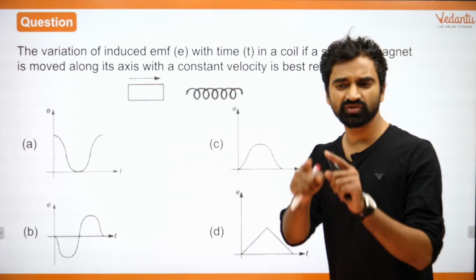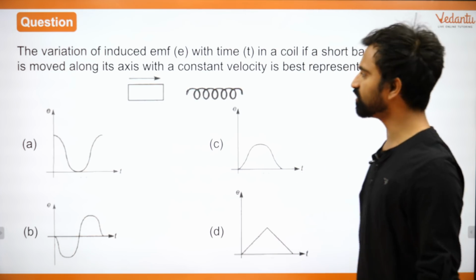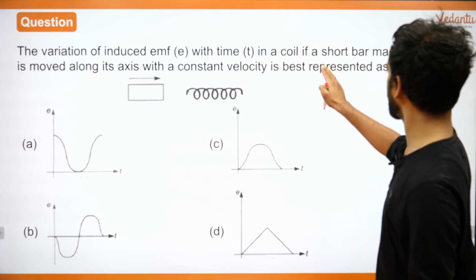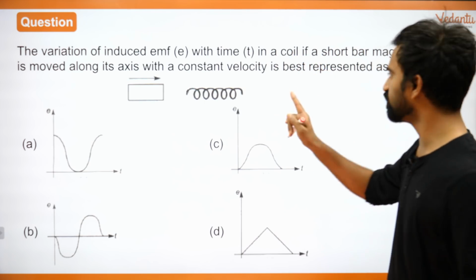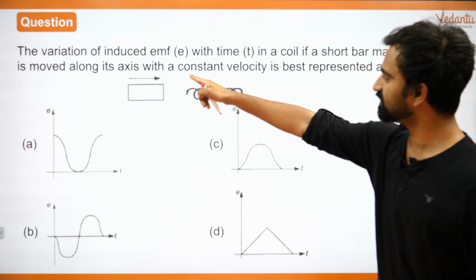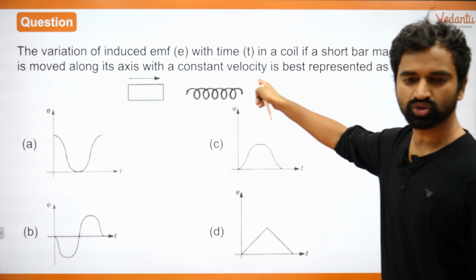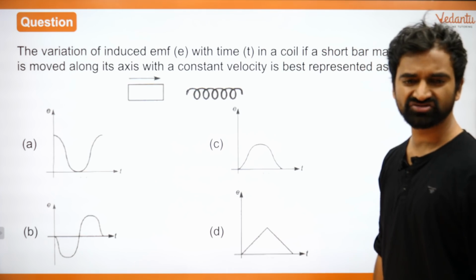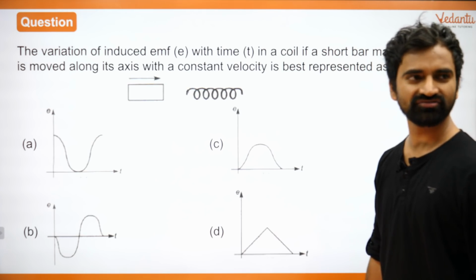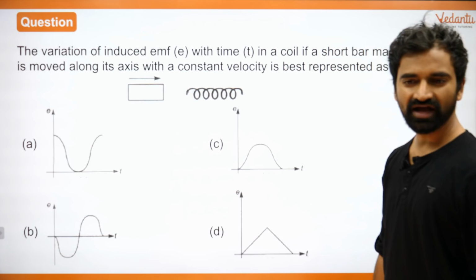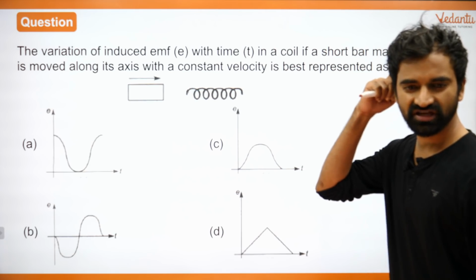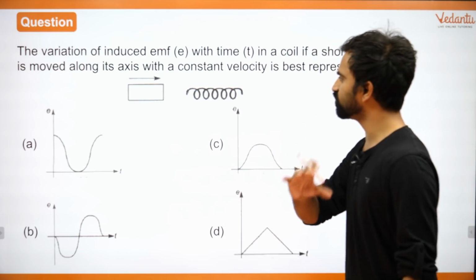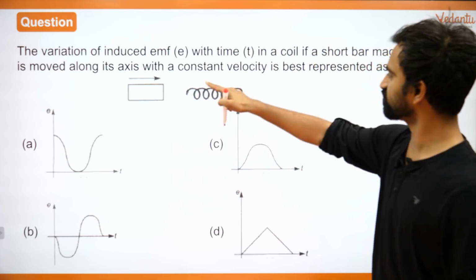That's okay. Raj Rishi, what you can do is you can go back, right, and watch it from the beginning. The variation of induced EMF with time in a coil is what you want to find out. If a short bar magnet is moved along the axis with constant velocity. No, we did find the change, right? Chirag, in the previous question, we figured out d phi. D phi is change, D represents change, delta. Anyway, I'll go back to that question in a short while to remove your doubt, but in the meantime, everyone focus on this question.